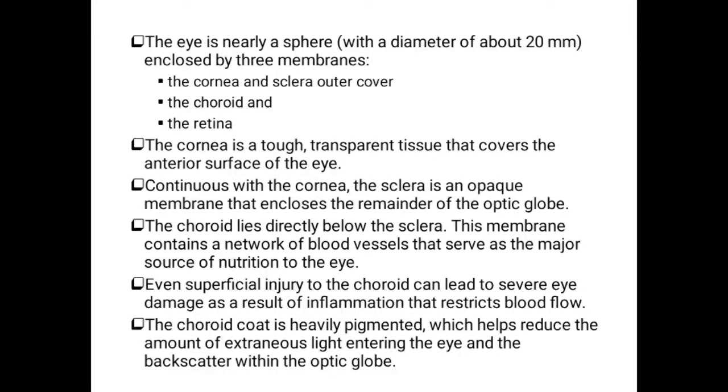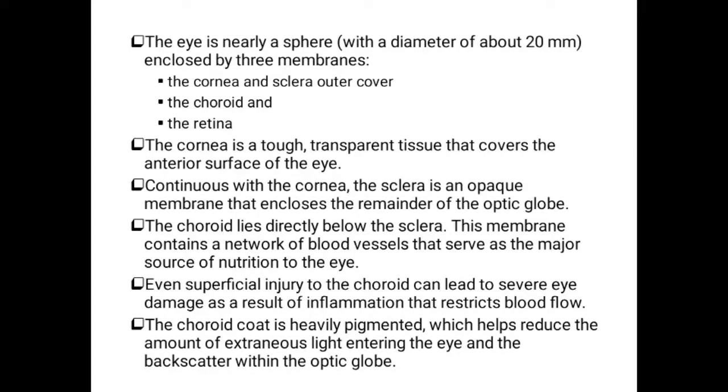So even superficial damage or injury to the choroid can lead to severe eye damage as a result of inflammation, which restricts the blood flow. If any damage or injury occurs to the choroid, the flow of blood in the eye is not proper, so it will affect all the functions of the eye.